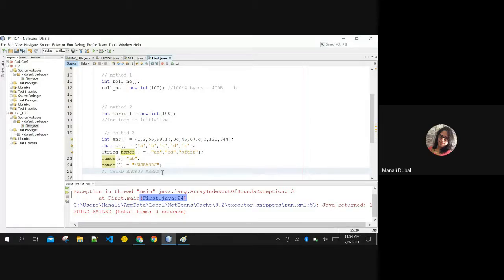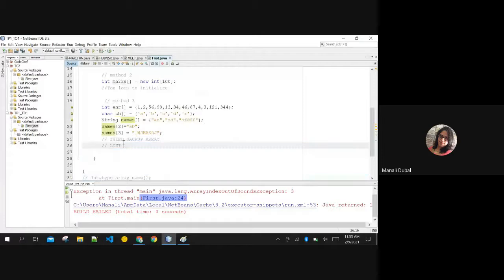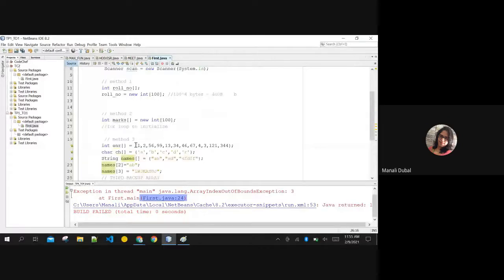Without the help of another backup array, where you can copy the names and do the jugaad, it is not possible, okay. Array size cannot shrink, it cannot grow. It is fixed only. If you want that kind of array, use a list for that. We are going to see the list also, okay. The disadvantages of array become the advantages of the list. It is the better version of array, version 2.0 for array is list. This was 1.0, that is the advanced version. List we are going to see later on, but an array you cannot grow and shrink.